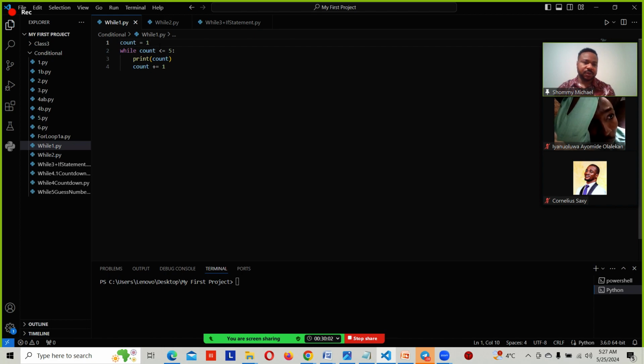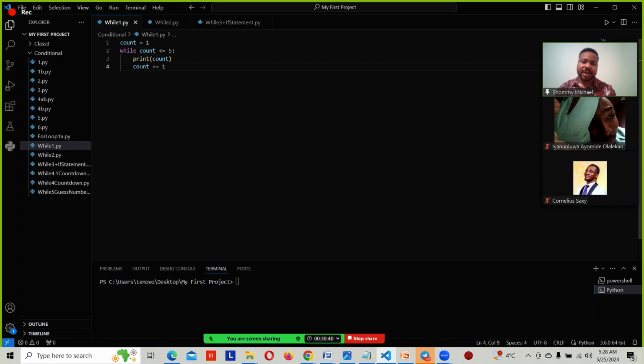But let's continue with the code. I said count is equal to one. While, because we are dealing with while loop, right? So while count is equal or less than 5. Remember, I dealt with this in our last class, so you can check our last class: all this equals to, greater than, lesser than, or equal or lesser than. So I said while count is lesser or equal to 5, print count.